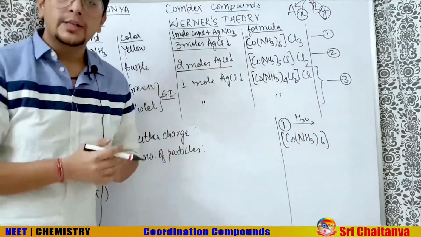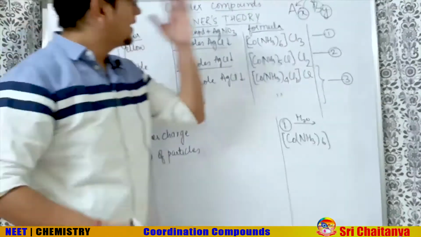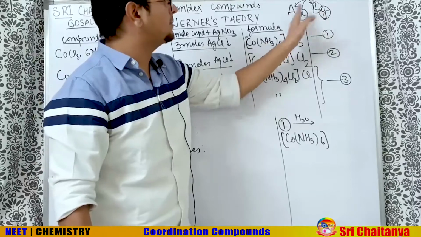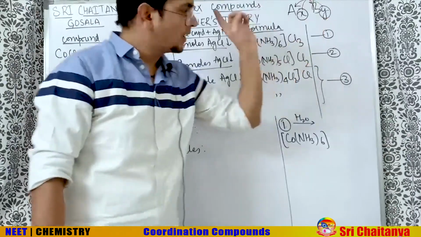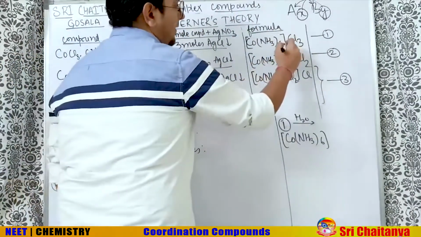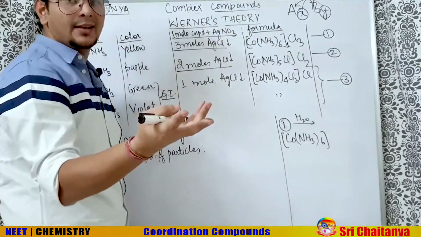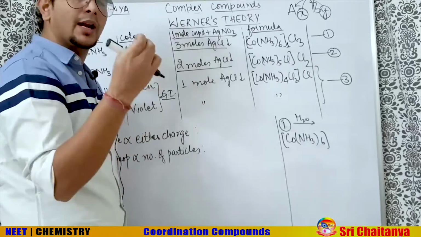Sir, how do you know it is positive and negative? Simple. The first atom is written with the positive charge. The second atom is written with the negative charge. Here also, you have one of this box. Consider this box also just like a cation. Consider this box also like one ion only.